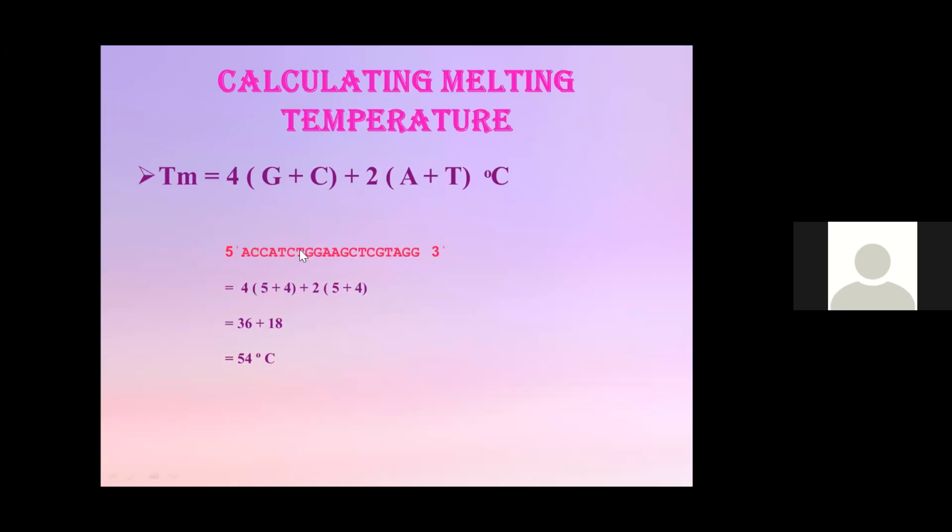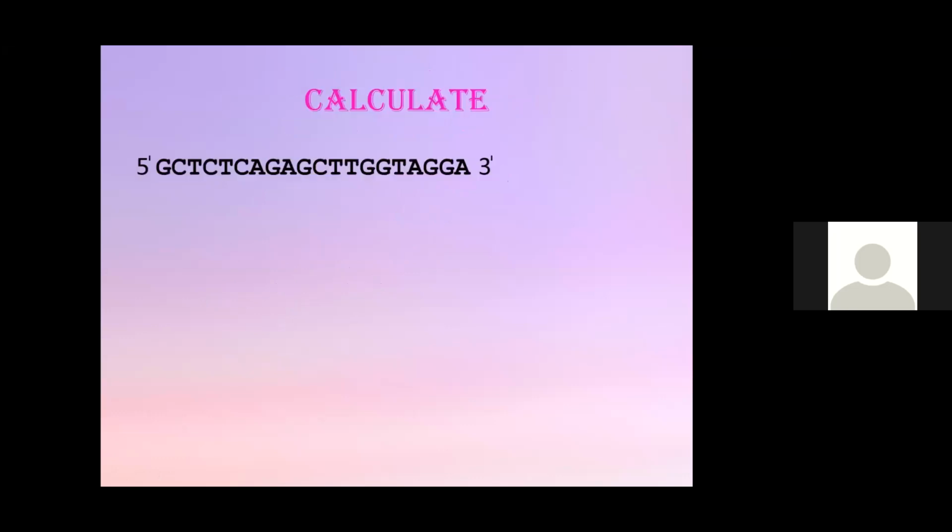And C, you have 4 Cs here, so you substitute 4. Again, you have 5 As here. And T, you have 1, 2, 3, 4, so 4 Ts are here. So just do an arithmetic calculation, like 4 into 5 plus 4, plus 2 into 5 plus 4. That makes a temperature of 54 degrees Celsius, which is an ideal melting temperature for this particular primer which we have designed. Hope you understand it.